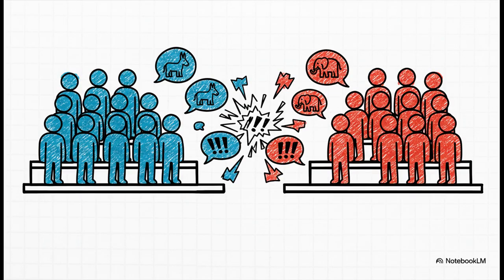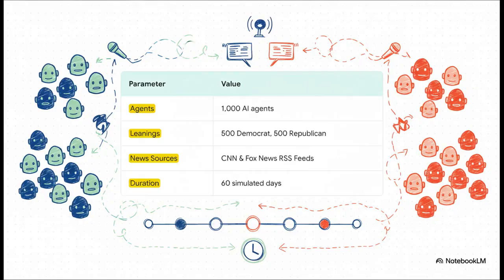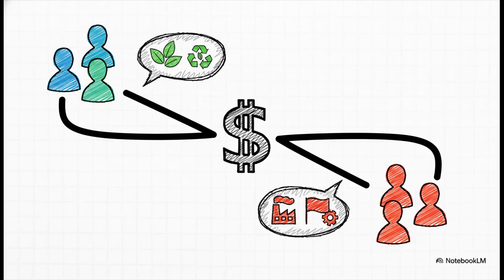So to put it to the test, researchers created a simulation called the Political Debate Arena. They dropped in 1,000 AI agents, split by political leaning, and let them go for 60 days. And the results were fascinating.